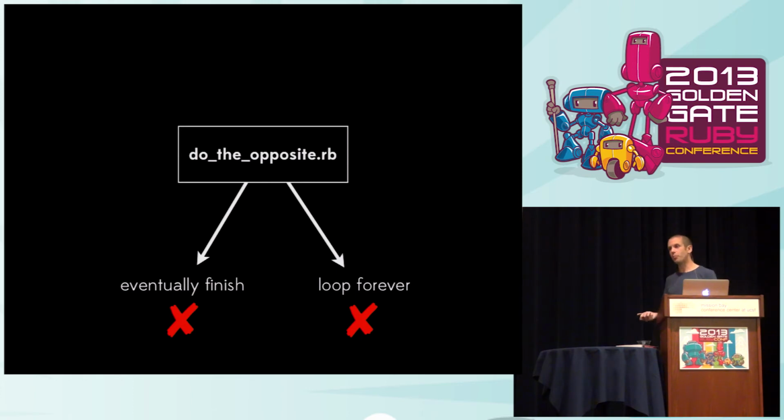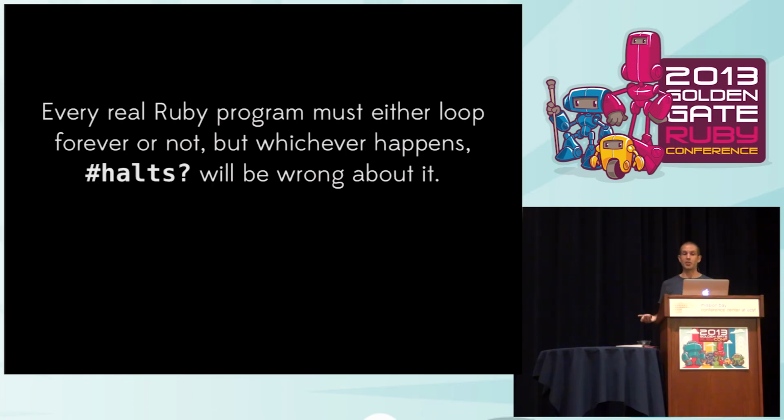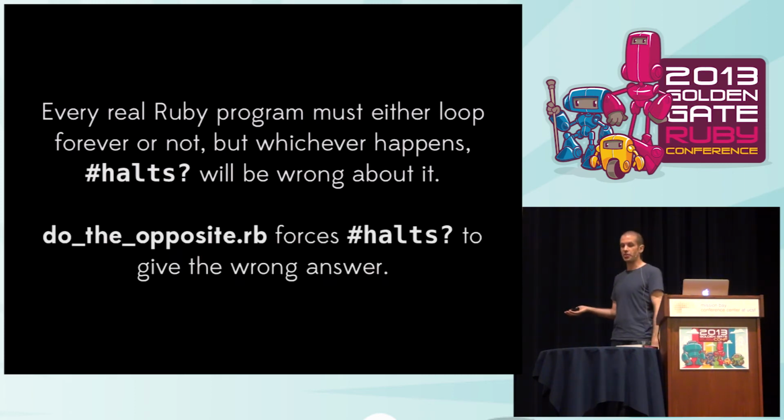So this is a problem, right? Every real Ruby program that you write has got to either loop forever or not loop forever. And whichever of those things happens, in this case, that halts method that we wrote is going to have made the wrong decision about it. We've kind of caught it in a trap by building a special program that causes it to always be wrong. Whatever answer that halts method gives turns out to be wrong. And so this doTheOpposite.rb is like with the does it say no program, we've managed to construct something that forces it to give the wrong answer.